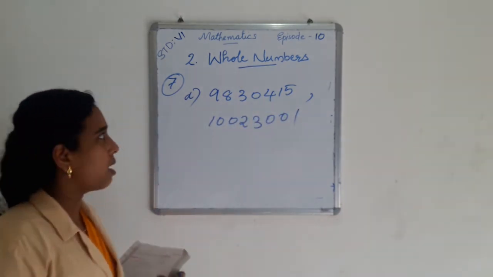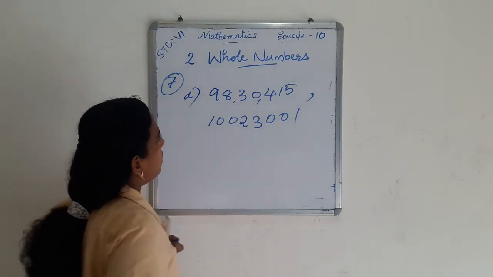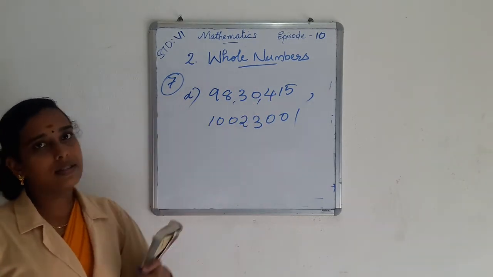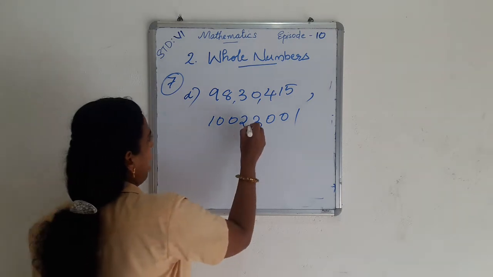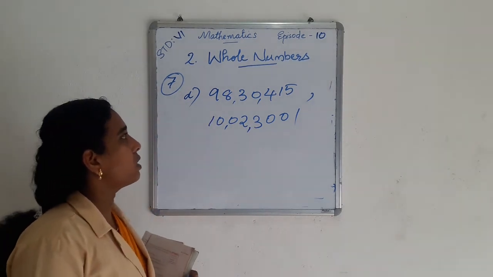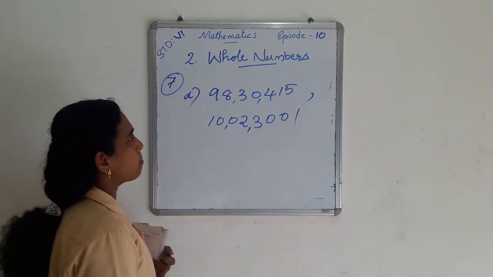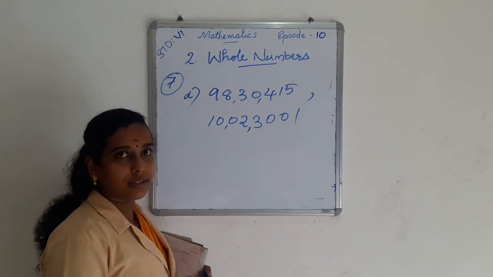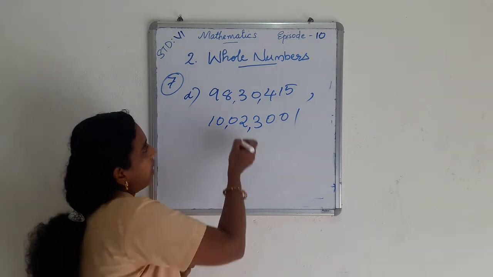How can we read this number? 98,30,415. And this number is 10,02,300. Which is the smallest number? 98 lakh or 10 lakh? This is the smallest. Yes, 10 lakh is smallest.